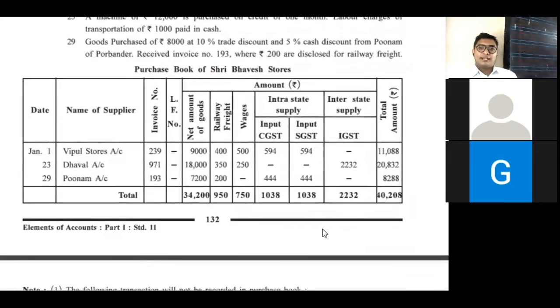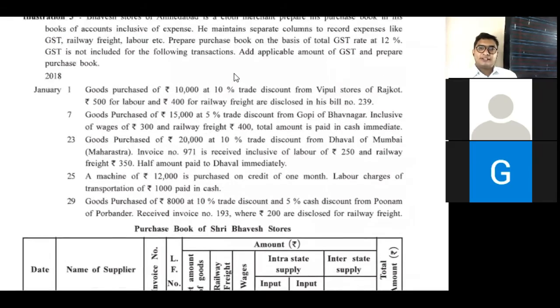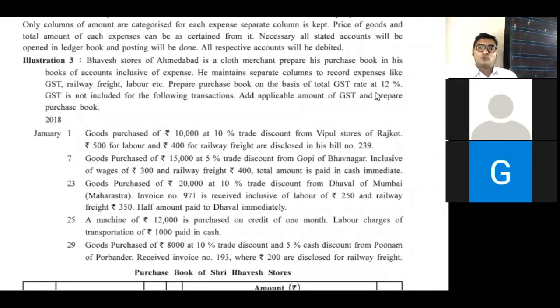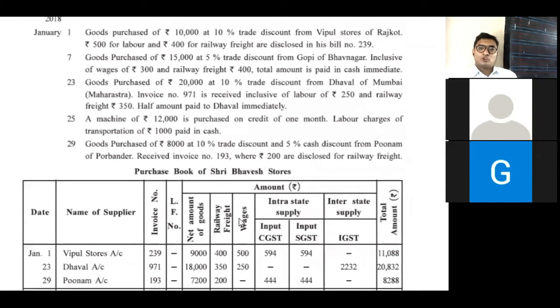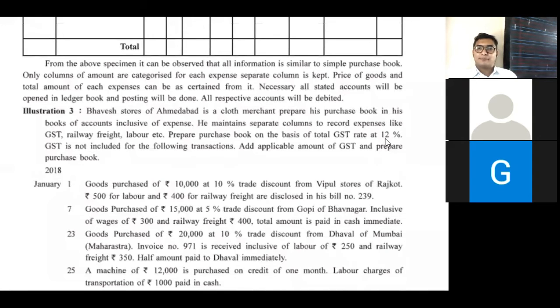So we have to do a GST rate that is 12%. Now tell me, is 12% only on goods or goods plus expense multiplied by 12%? Goods plus expense. Correct. So 9,000 plus 400 plus 500, total becomes 9,900. And we are charging 12%.